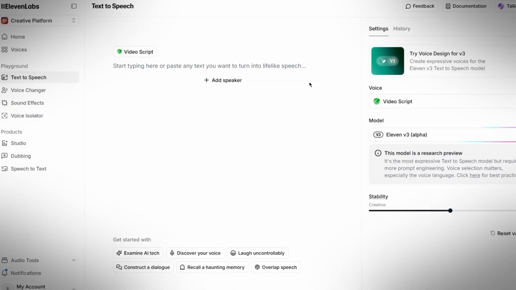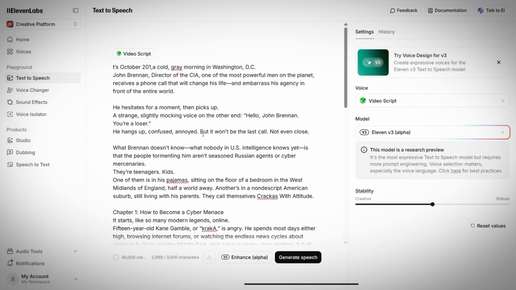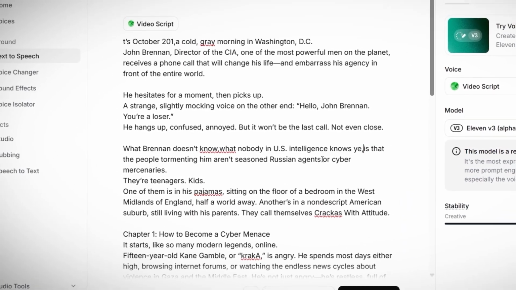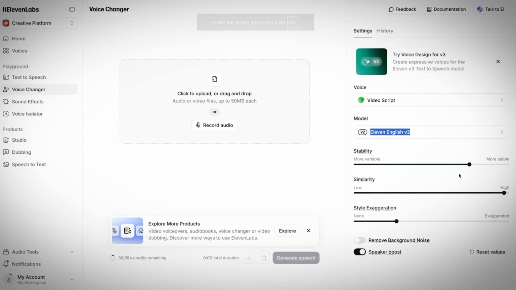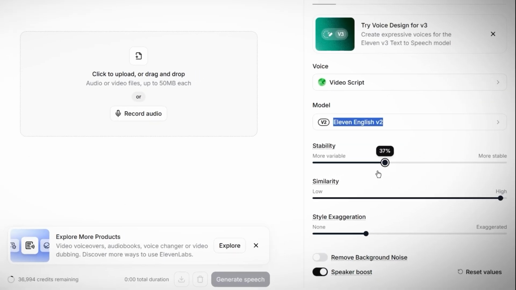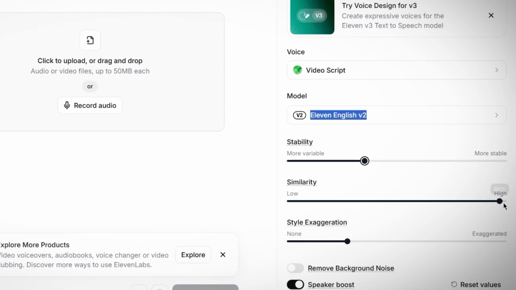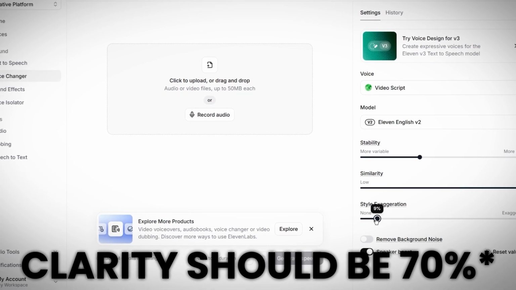Next, paste your GPT-generated script into 11 Labs text box. The teen hacker script we made earlier has the perfect structure, but raw text often sounds robotic. Fix this by adding some commas to create natural pauses between phrases. Those small changes make the AI deliver it with the right dramatic weight. Now tweak the voice parameters. Under stability, set it to 35% for consistency without sounding monotone. Clarity stays at 70%, which is high enough for crisp diction, but still natural.